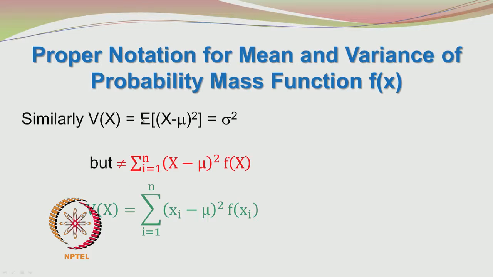Similarly, when you are defining the variance of the random variable x, it is expected value of E of x minus mu whole square is equal to sigma squared. But this should not be written as sigma squared is equal to sum of capital X minus mu whole squared f of X. You should not use capital X here, but you should rather use small xi.